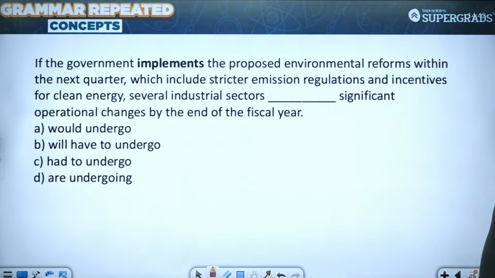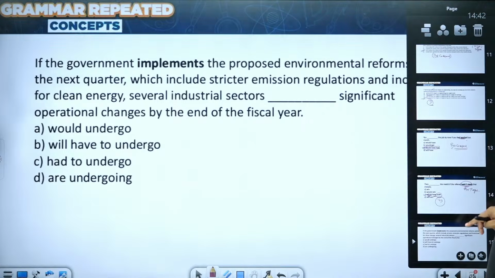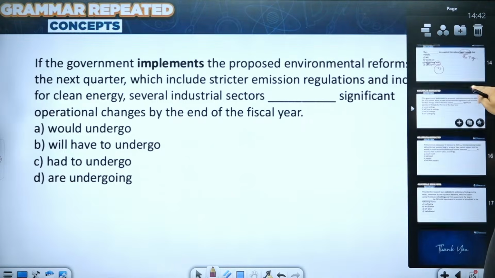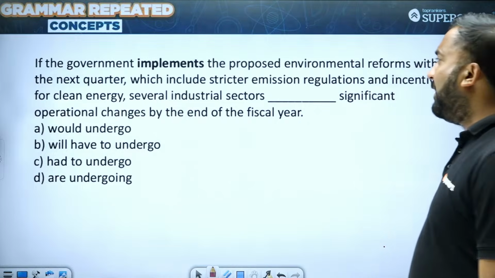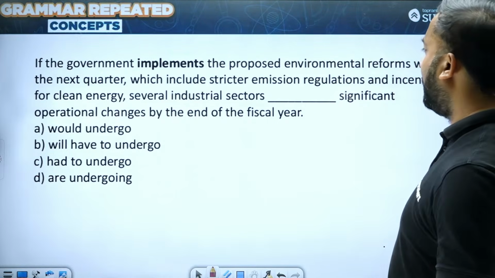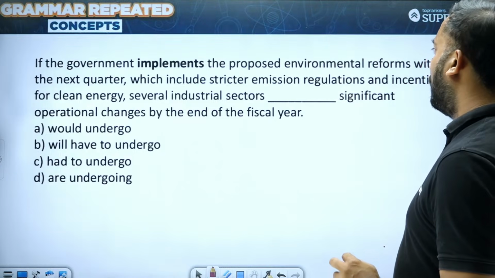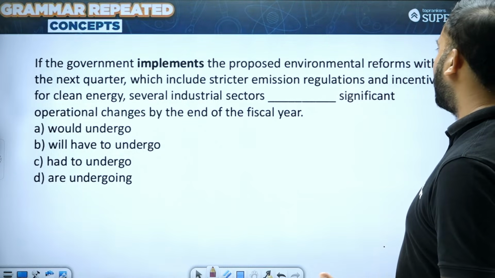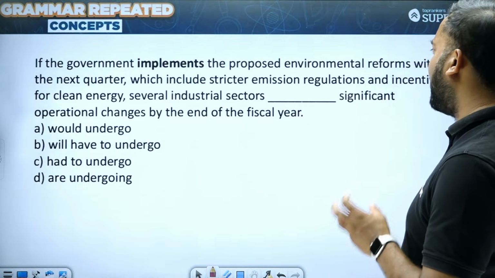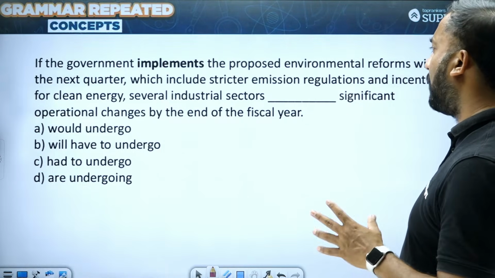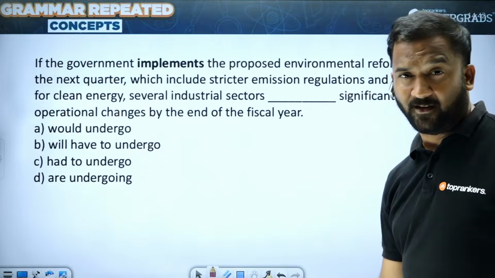Moving on, students, to another question. Let's see if you can crack this one. कौन सा conditional यहाँ पर use हुआ है? That is what you need to identify in this sentence. So if the government implements the proposed environmental reforms within the next quarter, which includes stricter emission regulation and incentives for clean energy, several industrial sectors dash significant operational changes by the end of fiscal year.